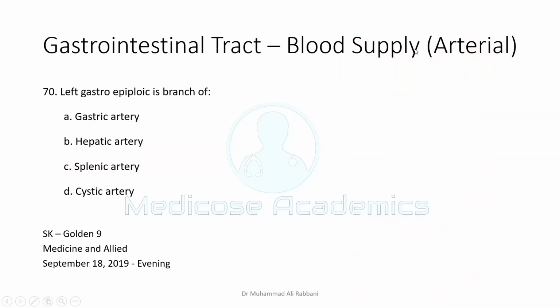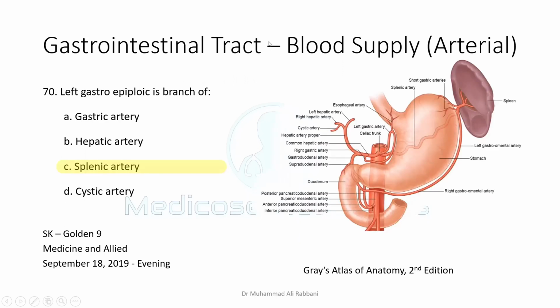And left gastroepiploic artery is a branch of. I told you about that branch, so the celiac artery is a very important one. Rather, I would like to say that the blood supply of all of the GI tract is very important. So the left gastroepiploic is a branch of the splenic artery. You see, this is the splenic artery, the wavy artery moving along the pancreas and moving to the hilum of the spleen. Here in this artery is the left gastroepiploic, and its other name is left gastromental artery, that is supplying.